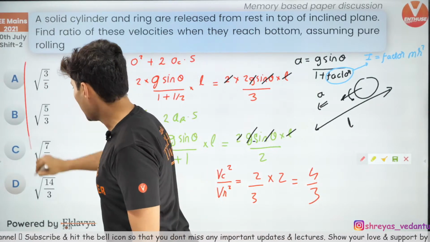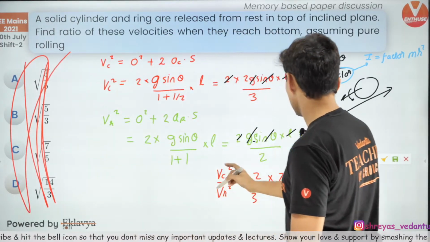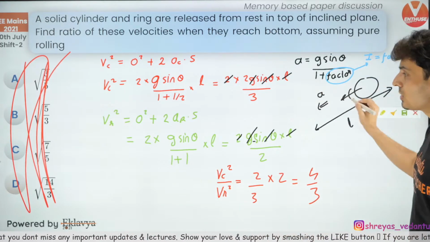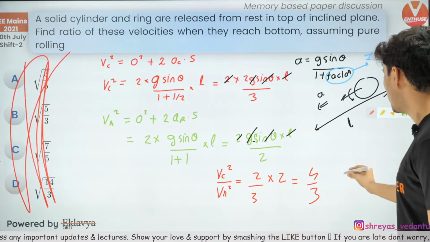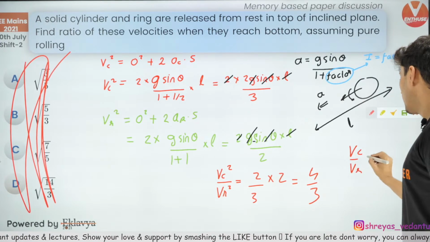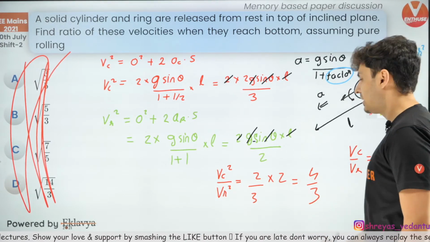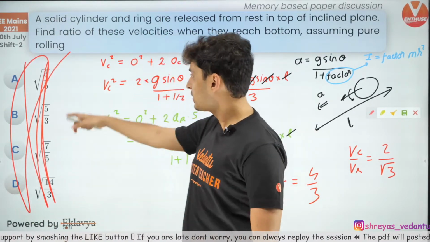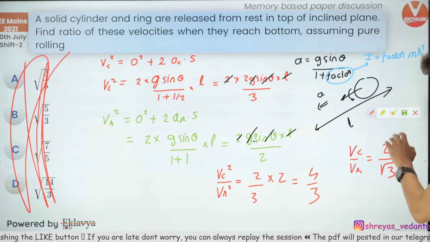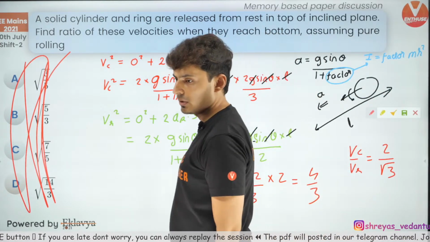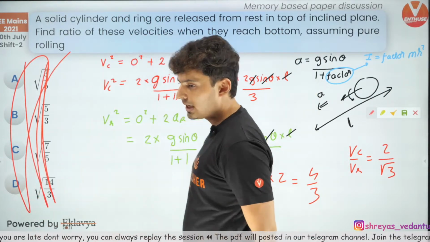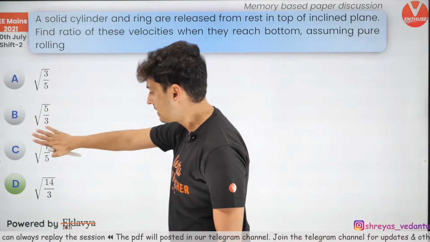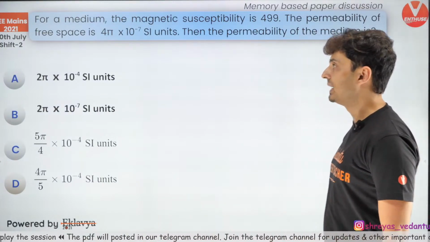So I don't think it's matching with any of these options. The correct answer should have been root of 4 by 3, guys. So that's what I was wondering, how come 7 and 5 are coming. So Vc by Vr should be 2 by root 3. That is the answer. So none of these options are matching this. So I'll just get it corrected. Not a worry. Is that clear? Very good. Let's get going to the next one. This answer is clearly wrong. Don't worry, I'll get it corrected in the PDF.